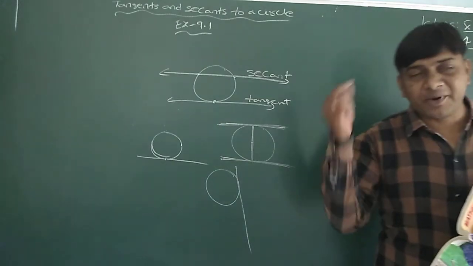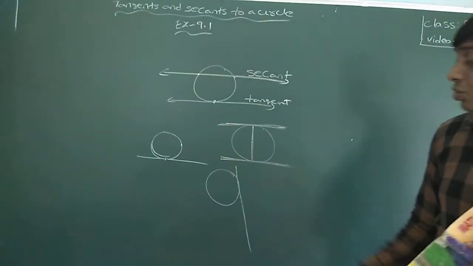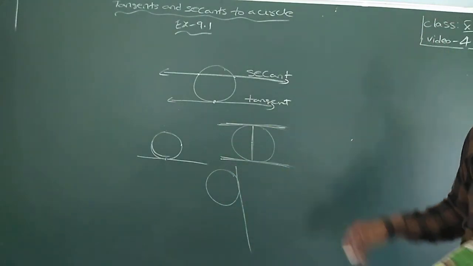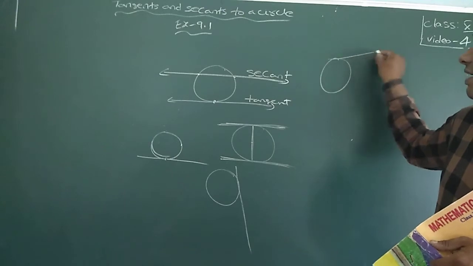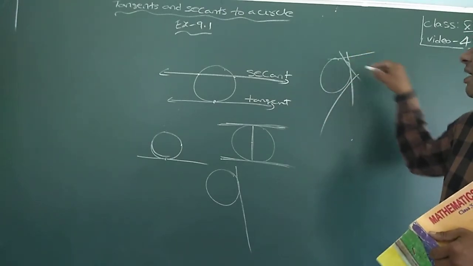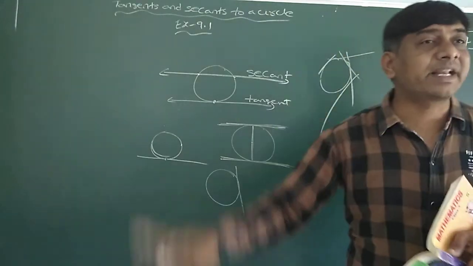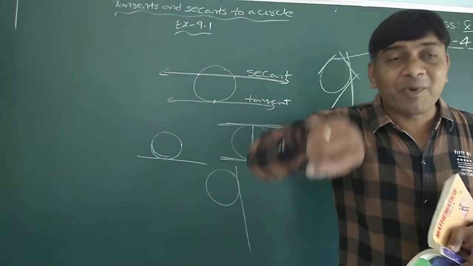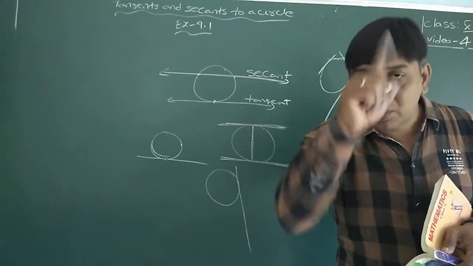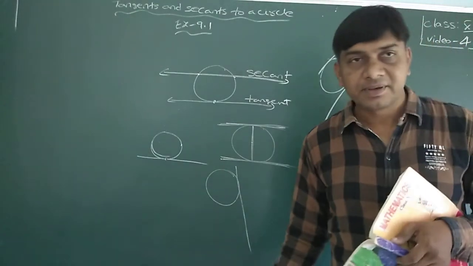From one particular point on the circle there exists only one tangent, whereas to a circle infinitely many tangents exist. From this point one tangent, from this point another tangent, like this you can draw many tangents. To a circle at a point, only one tangent. Try to understand the question clearly.